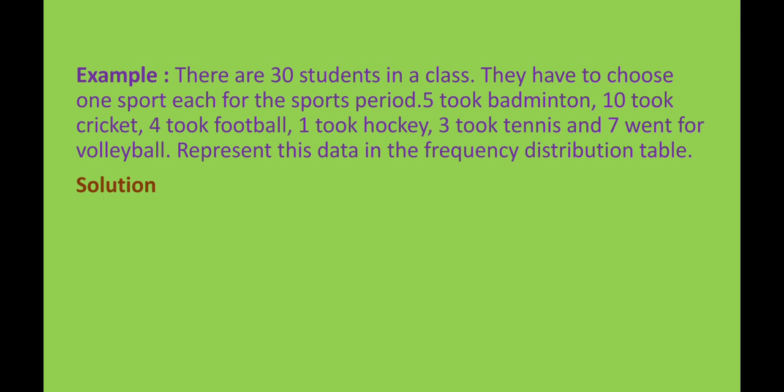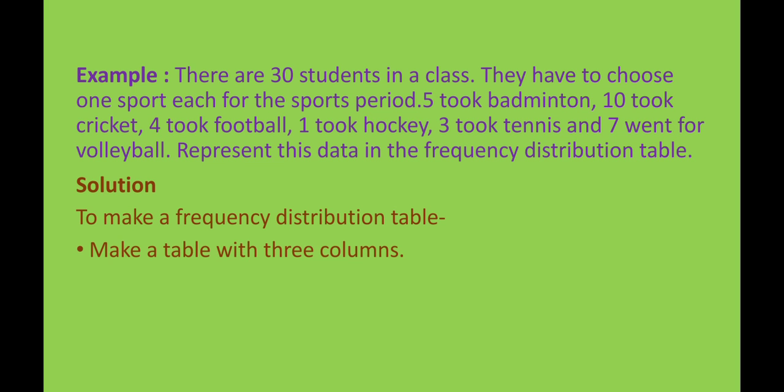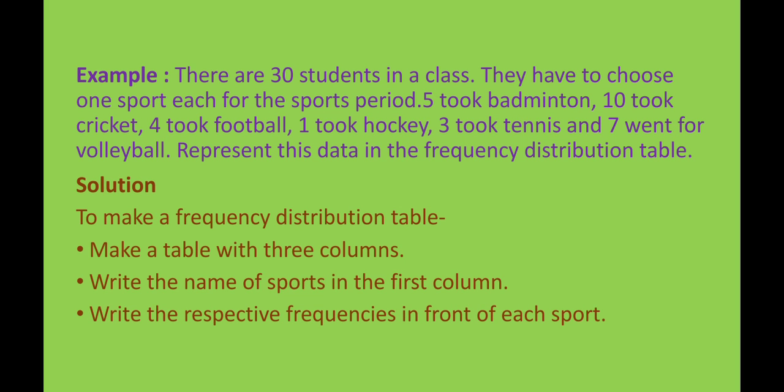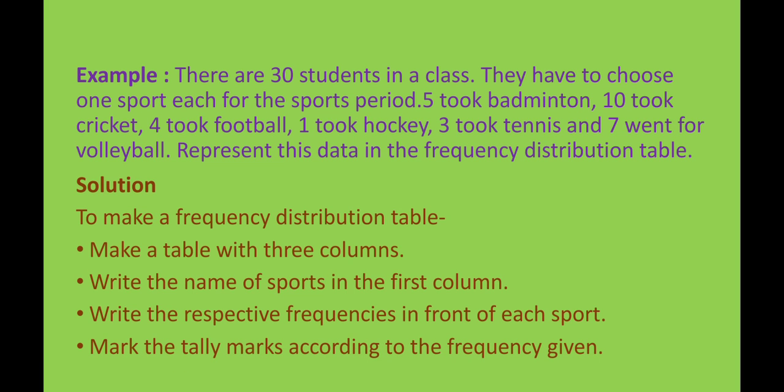For that we have to follow these steps. First, to make a frequency distribution table, we have to make a table with 3 columns. Second, write the names of sports in the first column. Then write the respective frequency in front of each sport. Last, mark the tally marks according to the frequency given. As you know how to represent a number in the form of tally marks, we have to write the frequency in the form of tally marks.